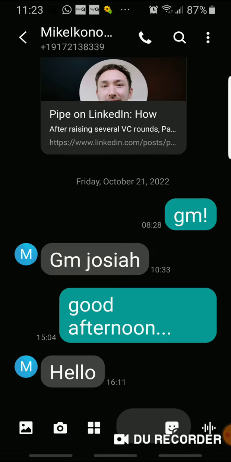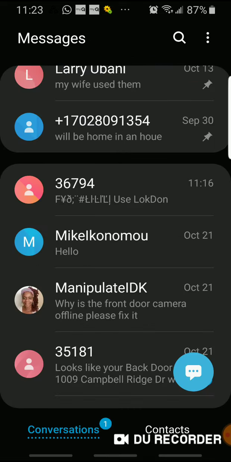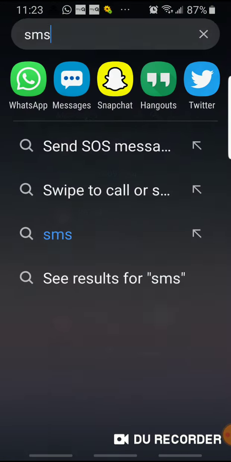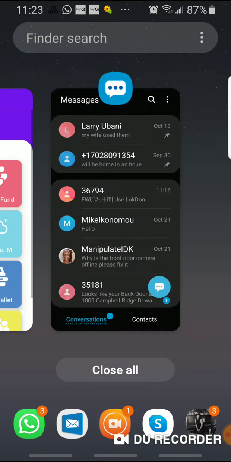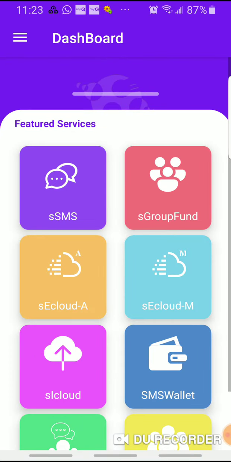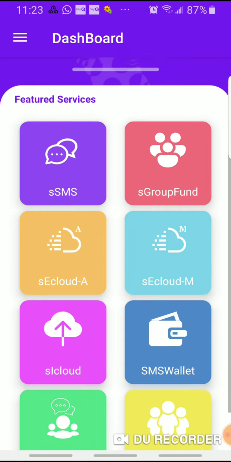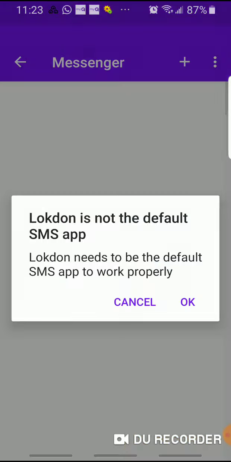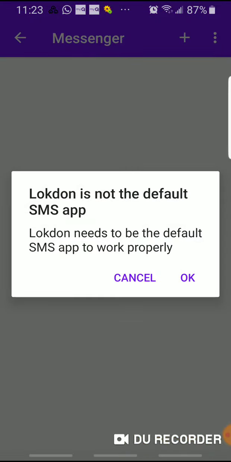Okay, this is a friend of mine. This is the information they sent me through the default SMS that's already on the phone. As you can see, if an attacker hacks into this phone, they will see all this. Now, let's take it a step up and see why this SMS app is very important to us. If I go back to SMS at this time, because I'm going to it again to use it, it's going to ask me.